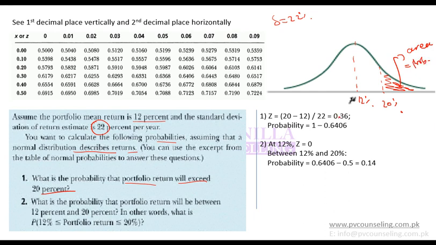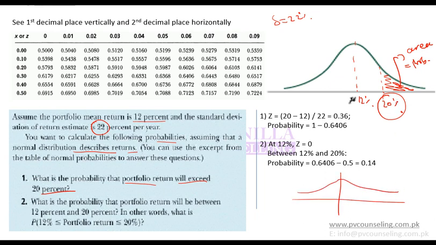Any confusion so far? Okay. So what is the probability of this area? How do you find this out? You need a table, but you do not have a table for this X. So if you do not have a table for this X, what do you do? You convert it into a Z value. So what is the value? 20%. You want to find out the area on the right hand side of 20%. So how do you do this?